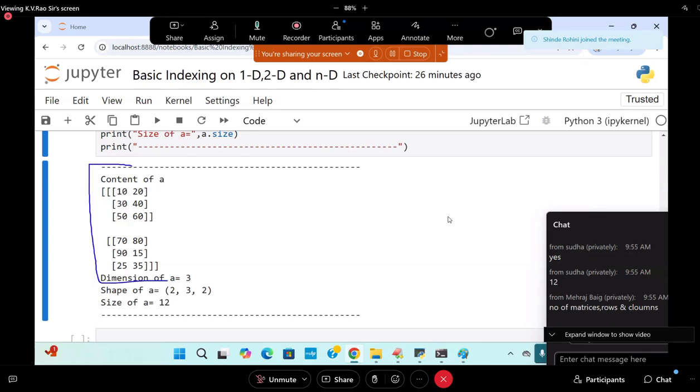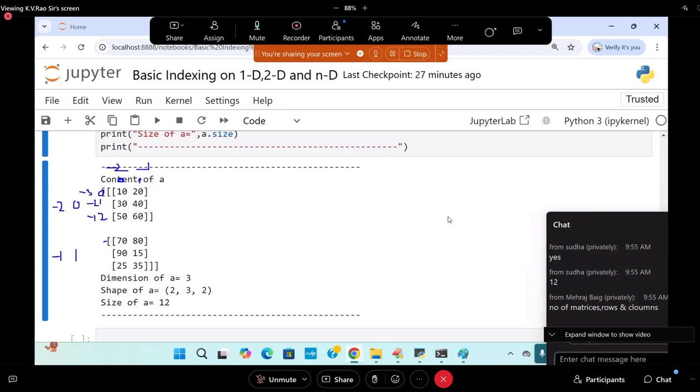Carefully observe these matrices. This is called the zeroth matrix, and this is the first matrix, also indexed by negative numbers -1 and -2.